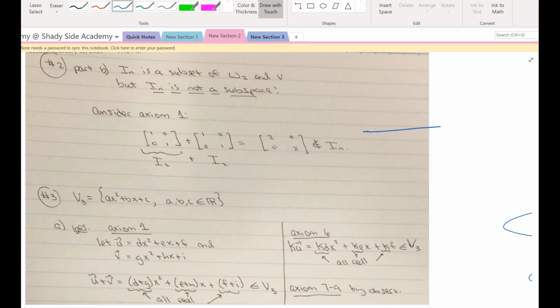All right. I know that one class already talked about number 2, part B. So number 2 for my big section, I asked you about I sub n. So I sub n is a subset of W2 and V, but I sub n is not a subspace. And what I showed you here is that look at axiom 1. If you take I plus I, and both of these are in the subset I sub n, what you get here is a matrix that is not in I sub n. That's why I sub n is not a subspace. Okay, then we did number 3.